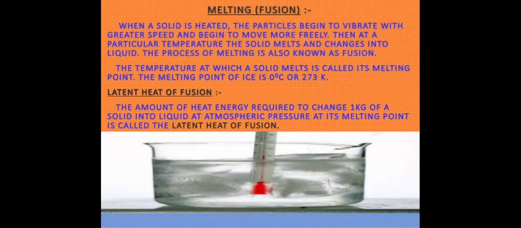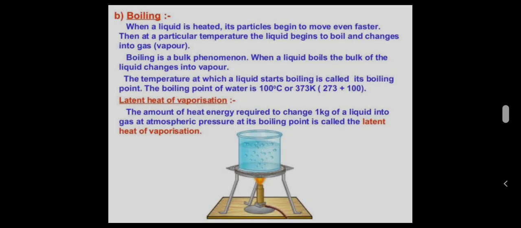When a solid is heated, the particles begin to vibrate with greater speed and begin to move more freely. The temperature at which a solid melts is called its melting point, and the amount of heat energy required to change 1 kg of a solid into liquid at atmospheric pressure at its melting point is called the latent heat of fusion.